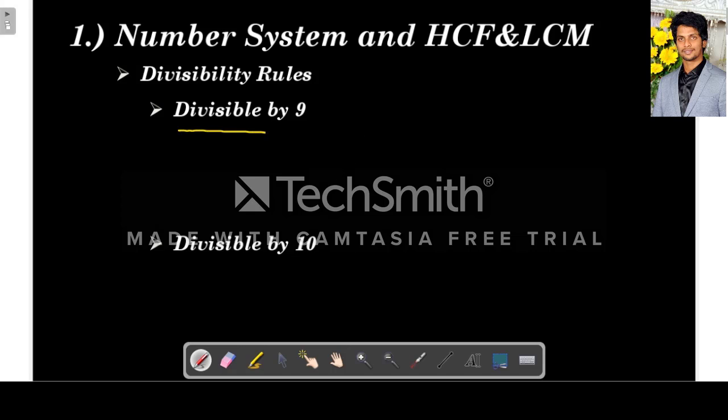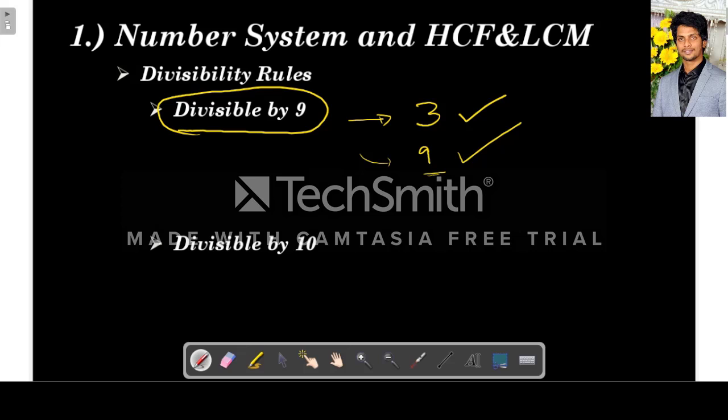So next is divisibility by 9. What is the rule of divisibility by 9? Same as for 3: if the sum of digits is divisible by 3, then the number is divisible by 3. Similarly for 9, if the sum of digits is divisible by 9, then the whole number is divisible by 9.